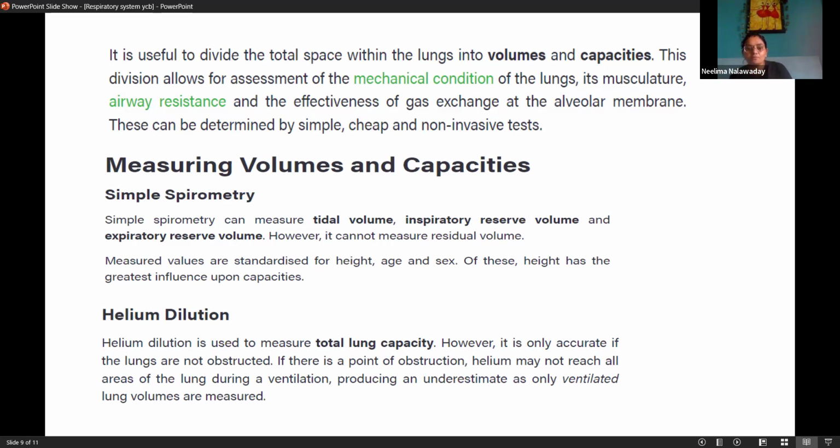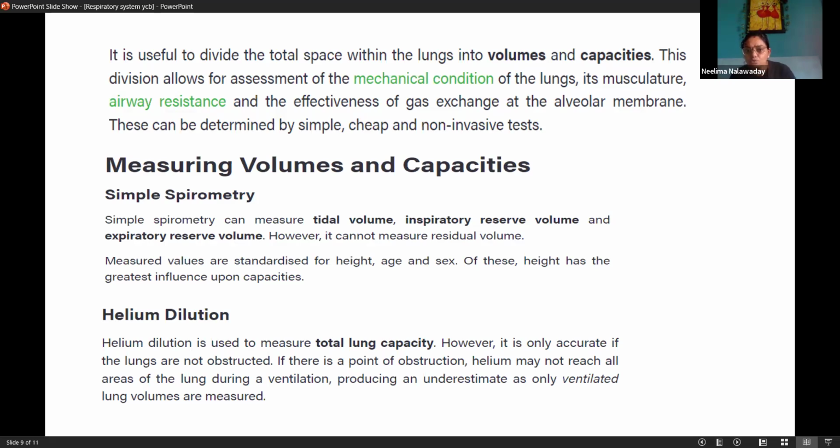Because when any patient comes with breathlessness or bronchitis, their capacity to breathe in, or take air in, is reduced because of airway resistance. Mucus is creating obstructions there. So for that purpose, all these methods came into existence.